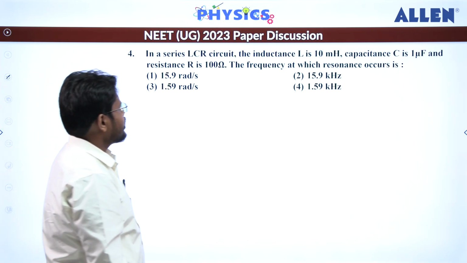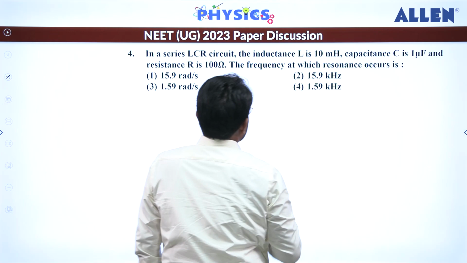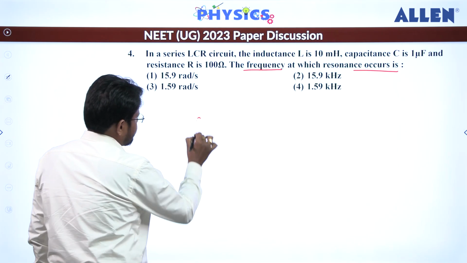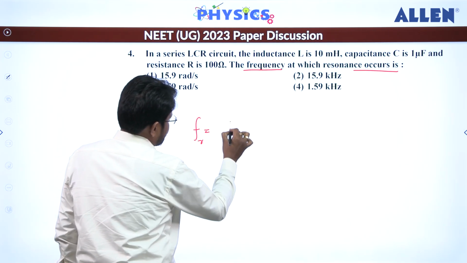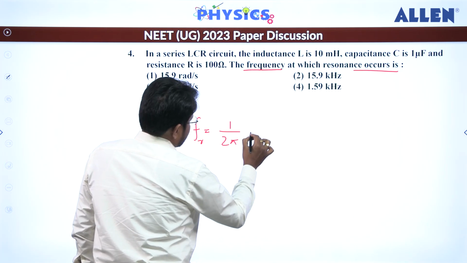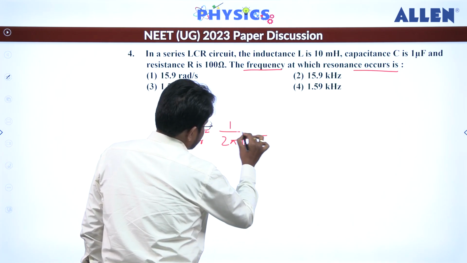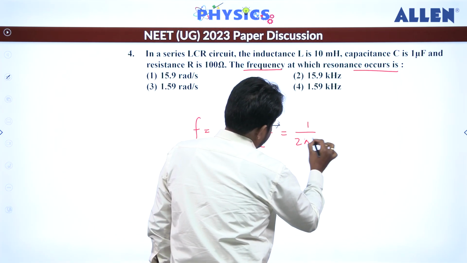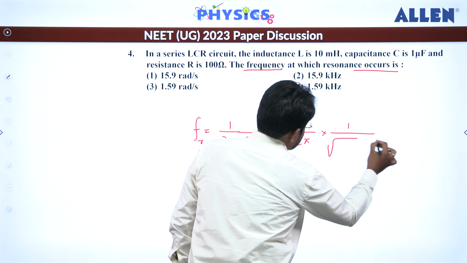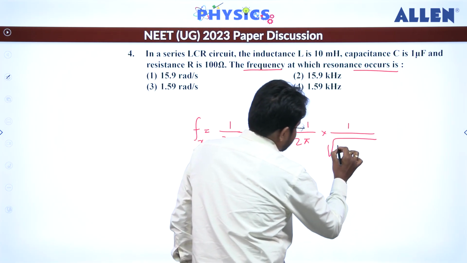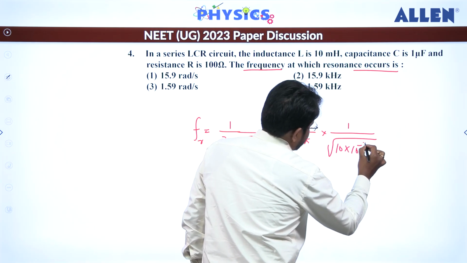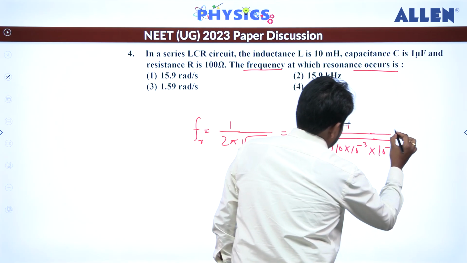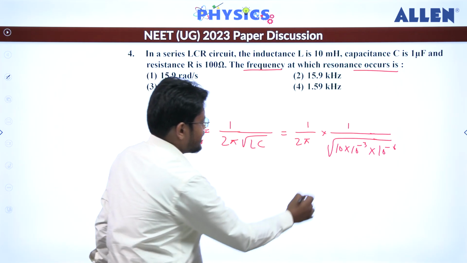Let's move to question number 4. The inductance is given, capacitance is also given. We have to find the frequency at which the resonance will occur. Here directly we can use the formula. Resonance frequency is equal to 1 by 2 pi under root of LC. That is the formula for the resonance frequency. Let's substitute the values: 1 by 2 pi into 1 by under root of LC. L value is 10 millihenry, that is 10 into 10 to the power minus 3, into 10 to the power minus 6, that is the capacitance. So from here we are getting 10 to the power minus 8.